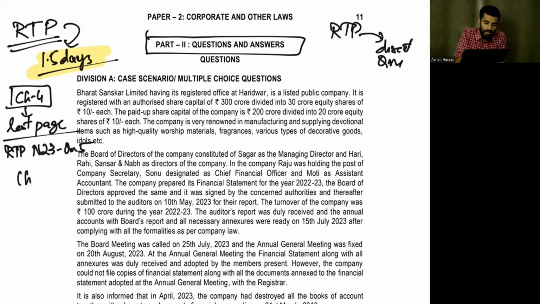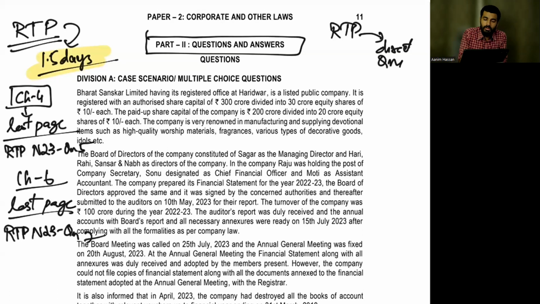Then, after completing the chapter 6 provisions, on the last page you write RTP November 23, question number 7. So immediately after the chapter 6 provisions, you will be doing the revision of this.